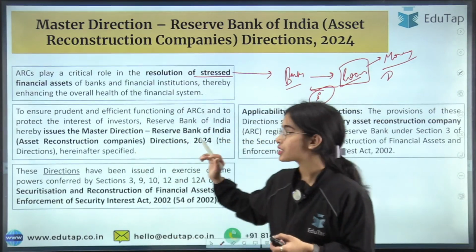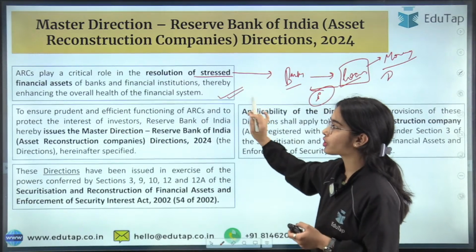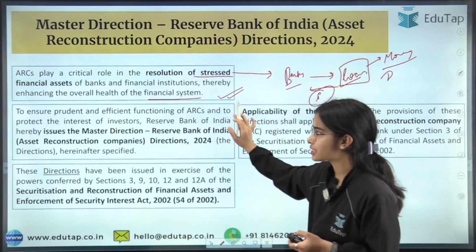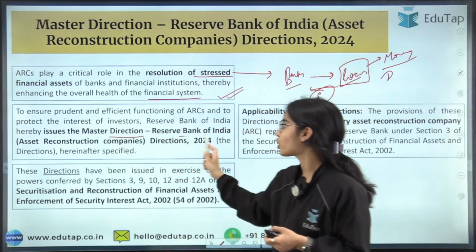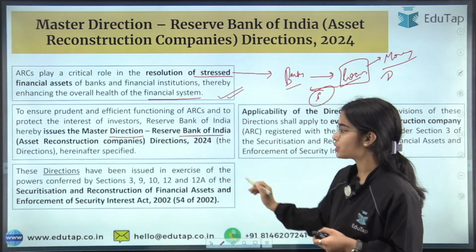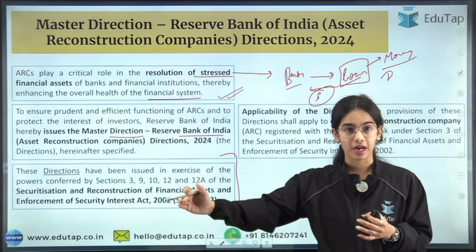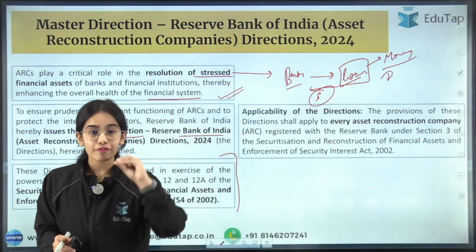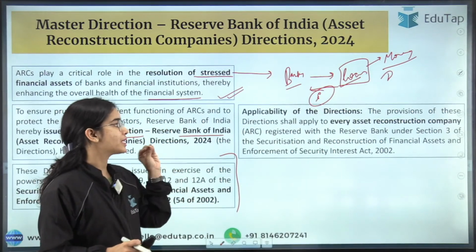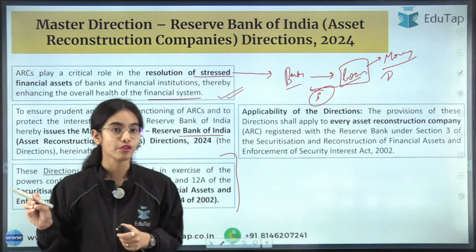Asset reconstruction companies play a very important role in the health of the financial system, and so the Reserve Bank of India has released a master direction for them so that they follow a set path. The applicability of the directions is for every asset reconstruction company that is registered with the Reserve Bank of India.